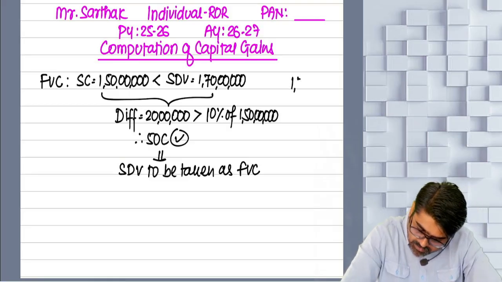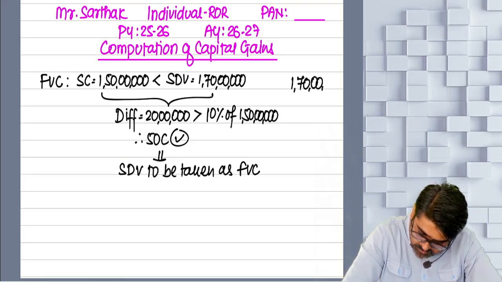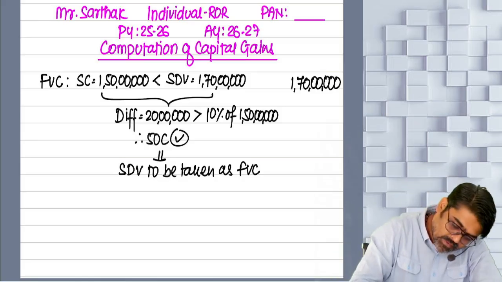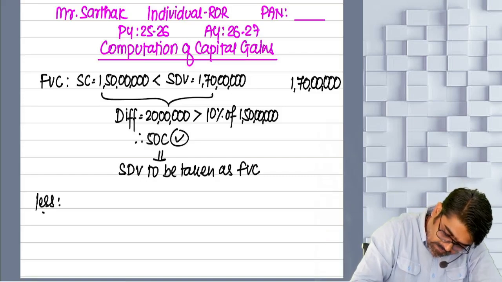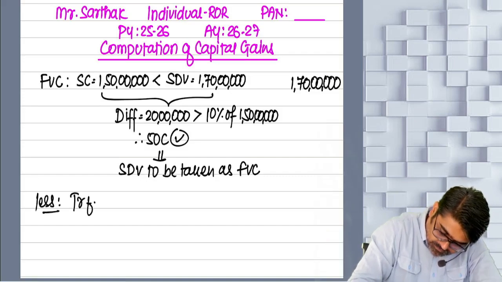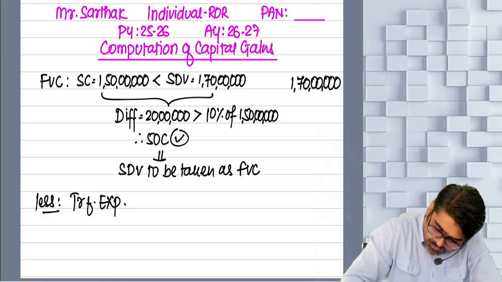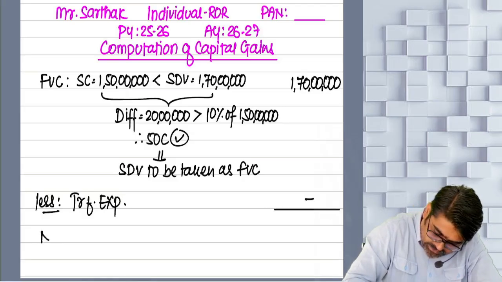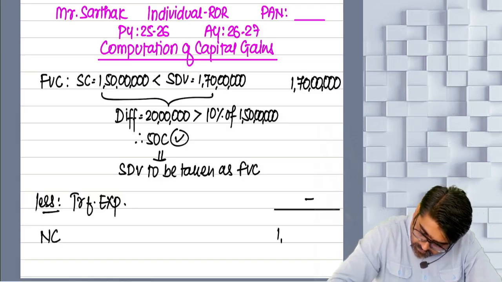In the amount column I am writing 1 crore 70 lakhs. In the particulars column, this entire working I will do. Now less transfer expense, dash. So net consideration is 1 crore 70 lakhs.